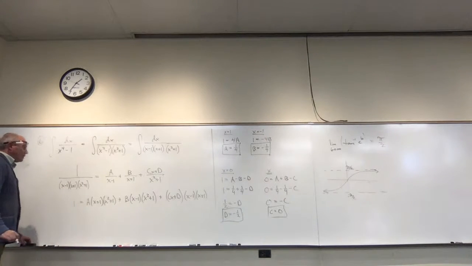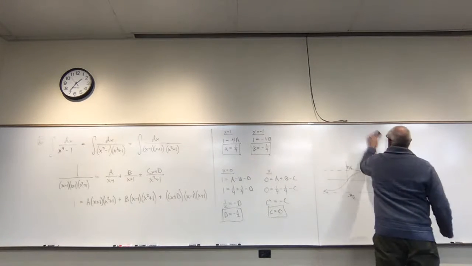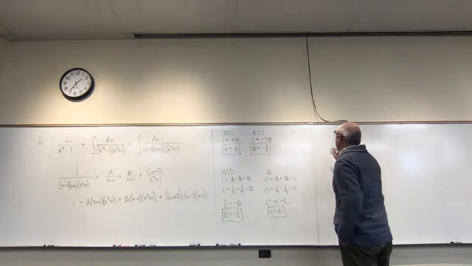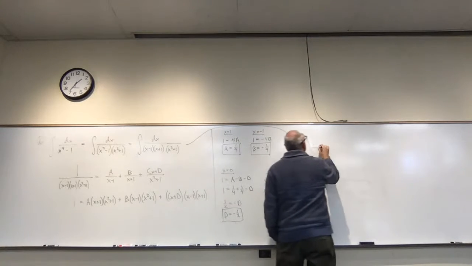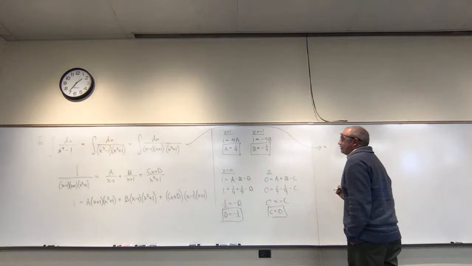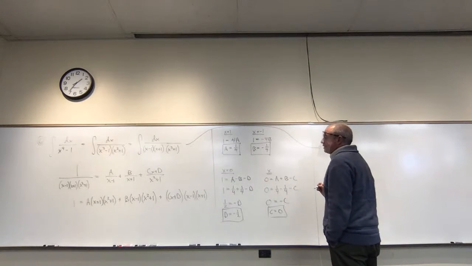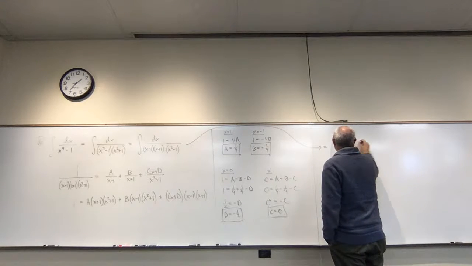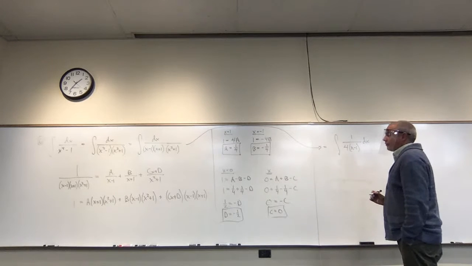Okay, so now we can rewrite that integral. Moving here, it is the integral of A over x minus 1. A is a fourth, so I get 1 over 4 times x minus 1 dx. I'll just split these up into 3 different fractions.